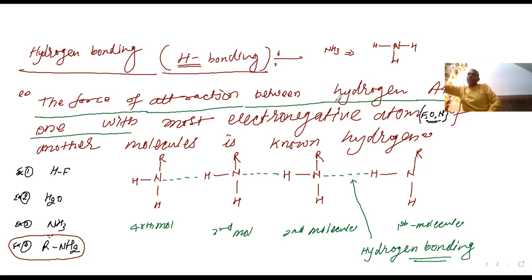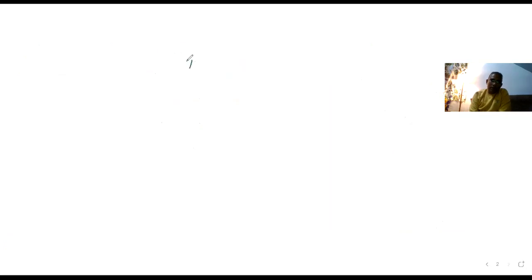So what we are doing here, I am erasing this one, and we are going for the next topic: types of hydrogen bonding. Let us give you some more examples. There are two types of hydrogen bonding.